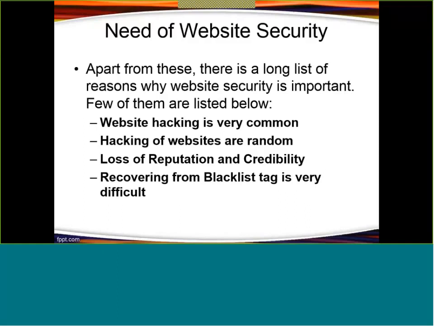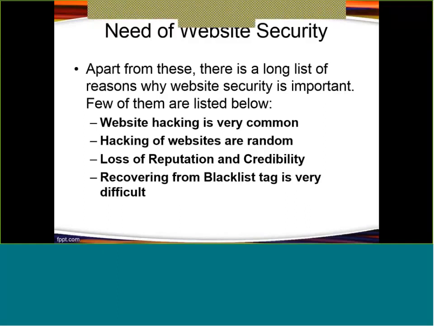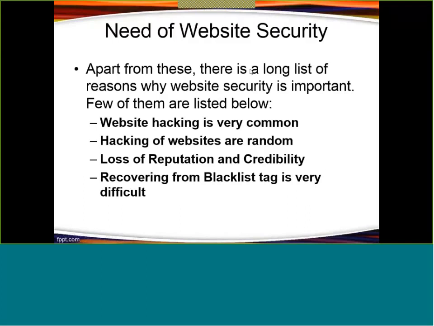But once our website gets hacked or infected, definitely the search engine is not going to list it in its search results, right? So it is very, very important to have a trusted relationship with the search engine. I have already told that these search engines are very smart, and they will blacklist all such websites. So removing the blacklist tag is very, very difficult, right?